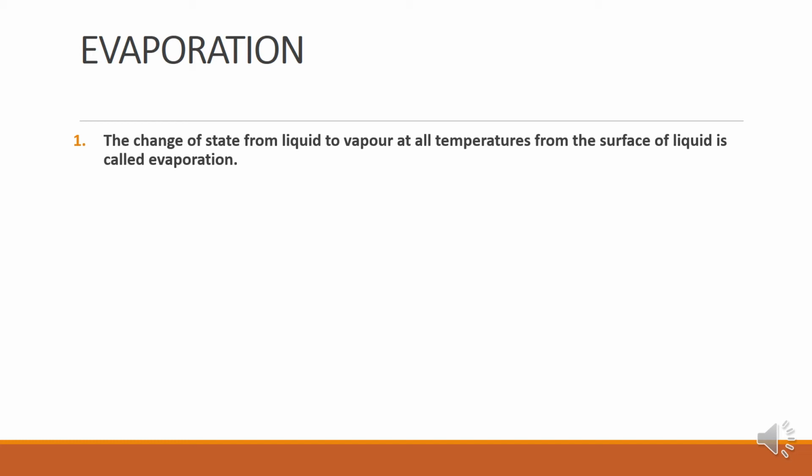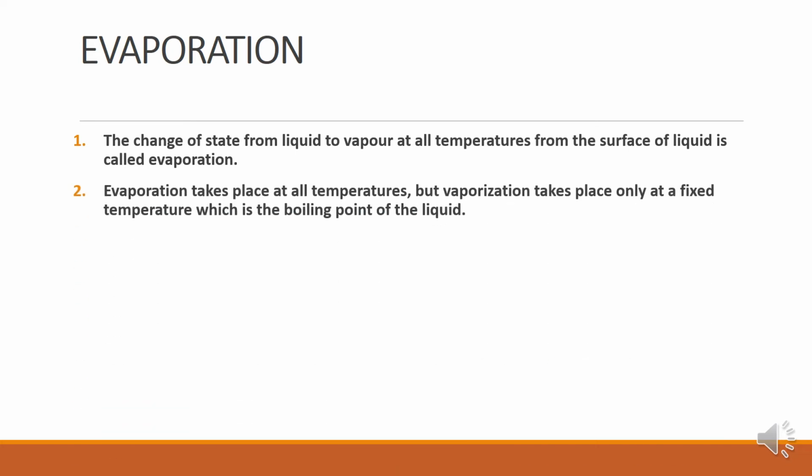Like when you sweat a lot and suddenly you put on the fan, what happens? The sweat starts evaporating. So you don't have to boil to make it into vapor state, but the surface layers start evaporating out. That process is called evaporation. Evaporation can take place at all temperatures, because only little heat is required for the molecules to move out. But vaporization takes place only at a fixed temperature, which is the boiling point of the liquid, which you have learned.